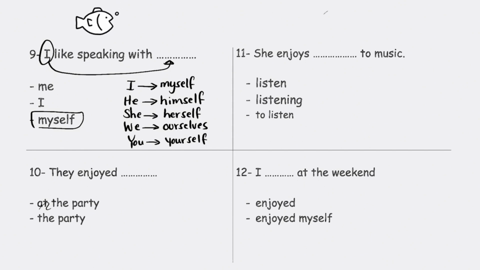They enjoyed at the party, or they enjoyed the party. Which one is correct? Okay, focus with me guys, because in English, the verb enjoy is followed by what? Enjoy what? Not enjoy where. At the party is where. You cannot say they enjoyed at the party. You need to mention what exactly they enjoyed. They enjoyed the party.